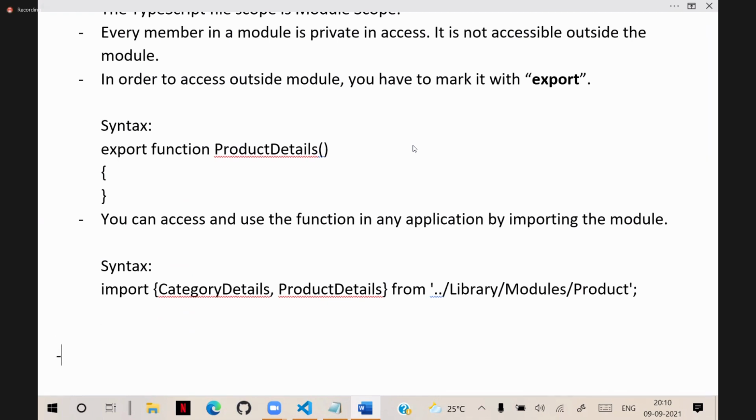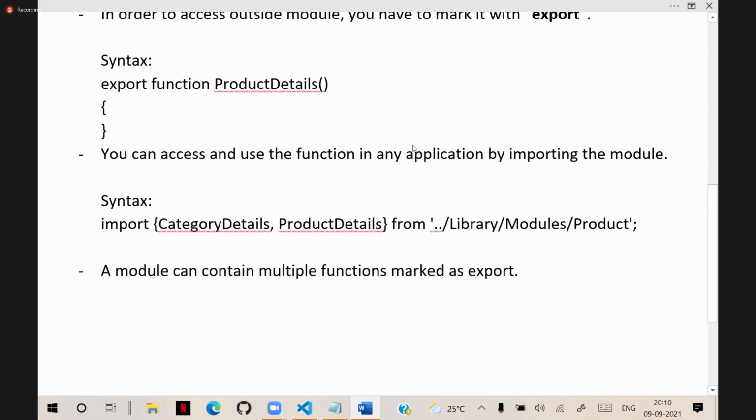So here an important point is that a module can contain multiple functions marked as export.